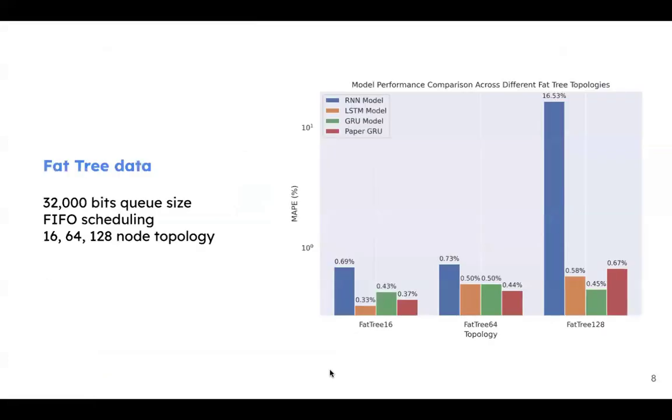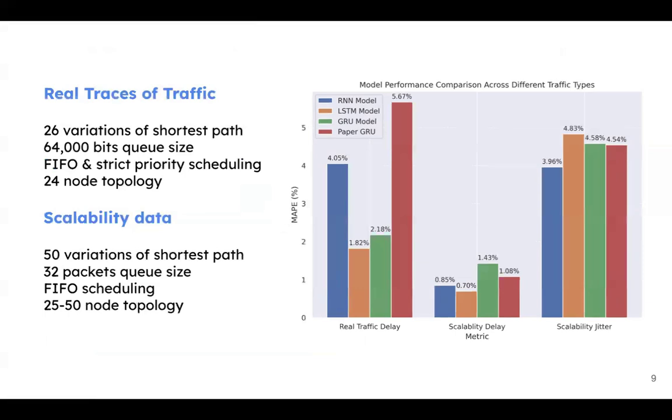Looking at the results, for the fat tree topology dataset, we tried three different topologies with 16, 64, and 128 nodes. For all of them, the RNN model performed the worst. The LSTM model performed the best for fat tree 16, and the GRU and LSTM had comparable performance compared to the paper as well. The real traces of traffic topology dataset models the topologies more like how the real world works, with a 24 node topology and 26 variations of shortest path. The paper GRU model performs the worst, and RNN is a close second. LSTM, however, performs the best.